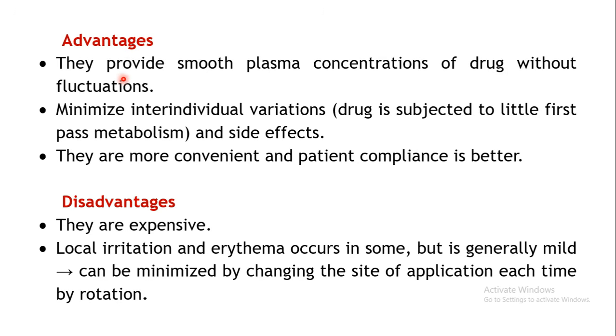So let us see the different advantages and disadvantages. Here a smooth plasma concentration of the drug is provided without any fluctuations, because the rate of release is controlled. It will not happen that suddenly a large amount of drug gets released. It releases at a constant, fixed rate, so there won't be any fluctuations in your plasma concentrations. Then there are fewer chances of inter-individual variations, as we have seen in the earlier routes. In the oral route, there may be variations, right?